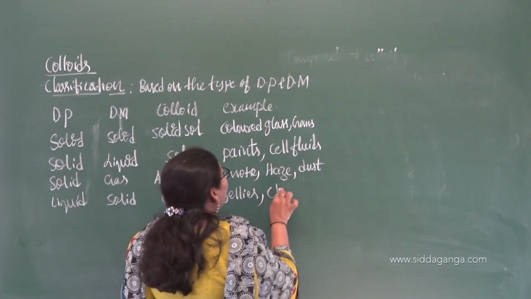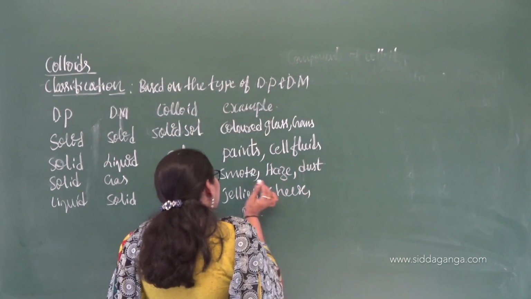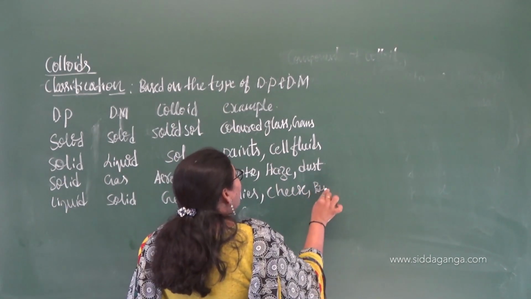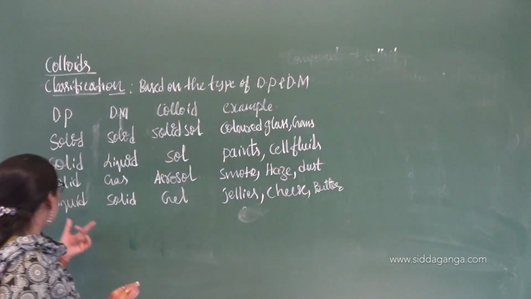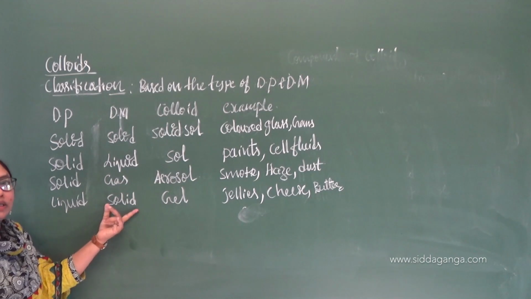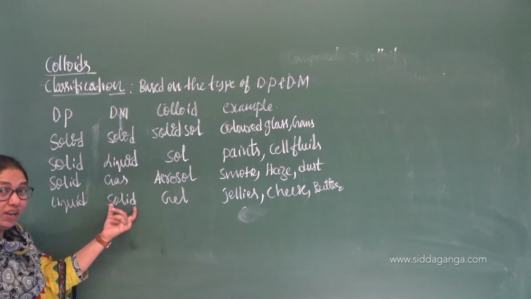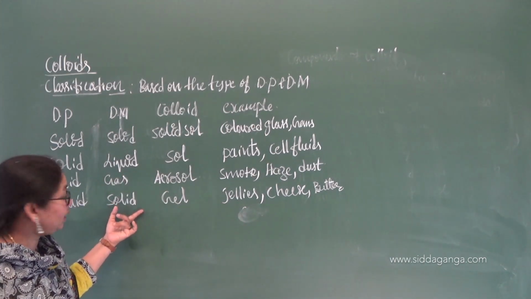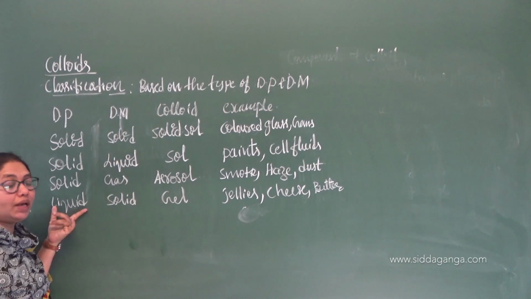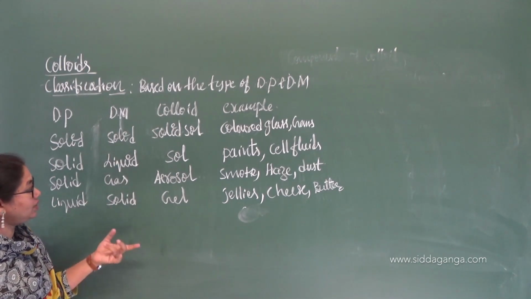As well as that, you can have the example of cheese. You can have the example of butter. I will write it here itself. All these are examples of what? Liquid in solid. Liquid in solid. So which is present in larger quantity here? Solid. You can see the ghee or the butter, right? So a lesser amount of liquid will be there. Okay, so that is the thing.